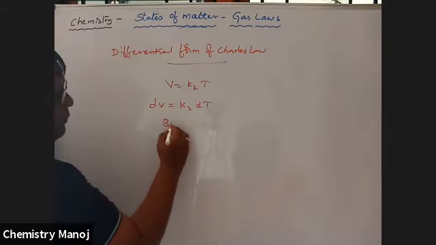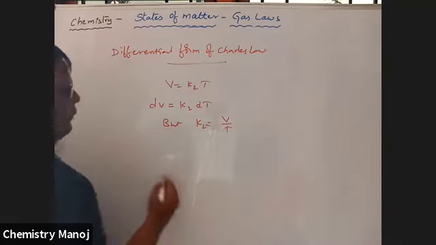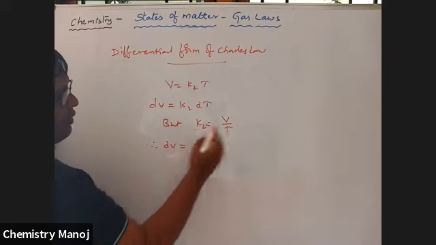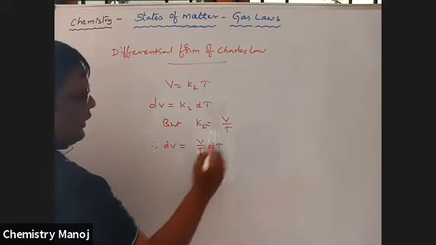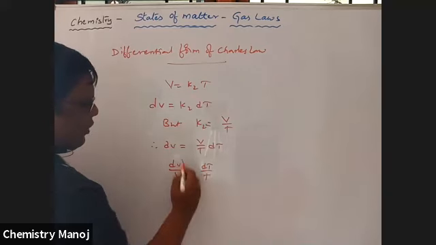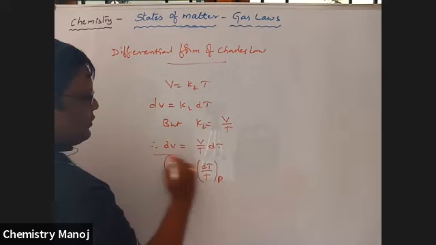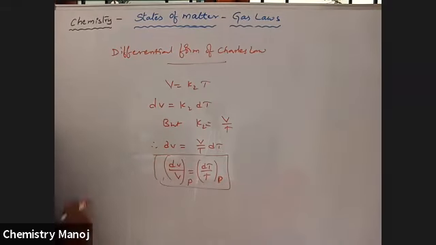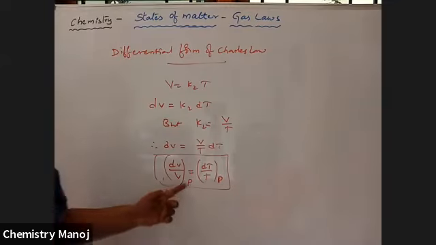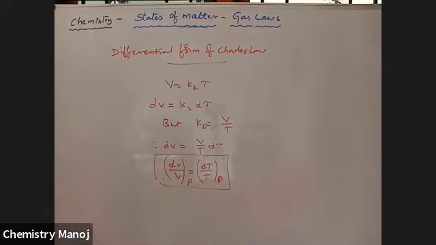But K2 is equal to V by T. Therefore, dV is equal to V by T into dT. Therefore, dV by V is equal to dT by T, which are at constant pressure values. So now it is the differential form of this Charles law. So dV by V at constant pressure is equal to dT by T at constant pressure. So that is the differential form of Charles law.